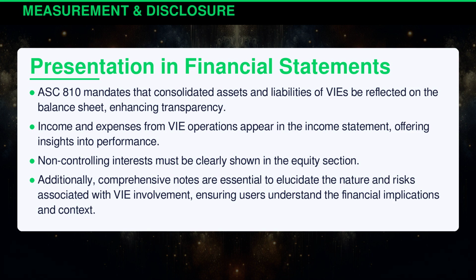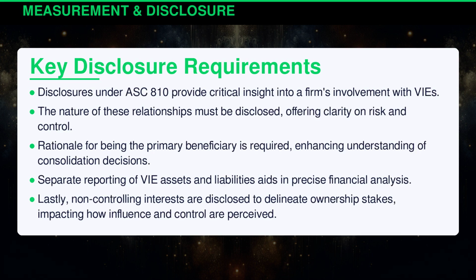ASC 810 mandates that consolidated assets and liabilities of VIEs be reflected on the balance sheet, enhancing transparency. Income and expenses from VIE operations appear in the income statement, offering insights into performance. Non-controlling interests must be clearly shown in the equity section. Additionally, comprehensive notes are essential to elucidate the nature and risks associated with VIE involvement, ensuring users understand the financial implications and context.